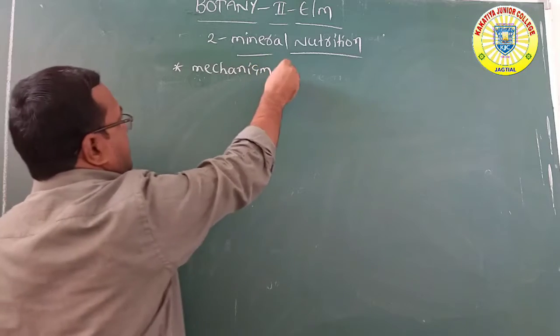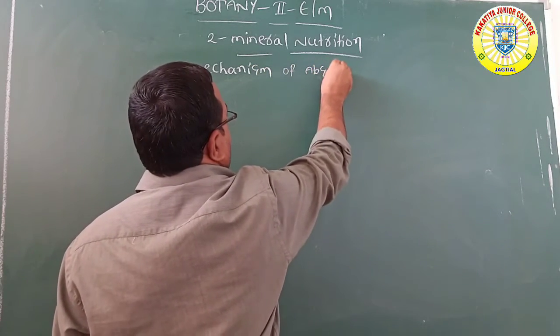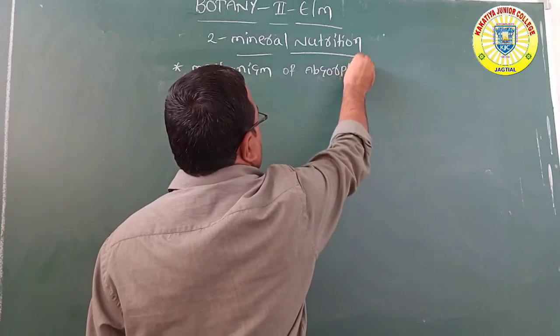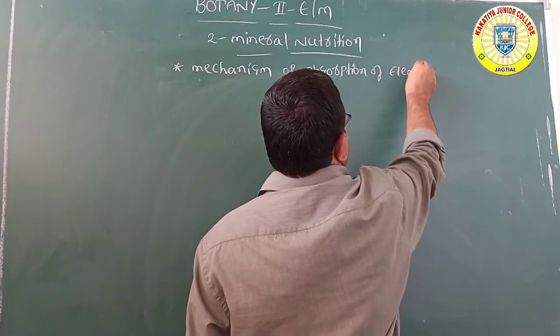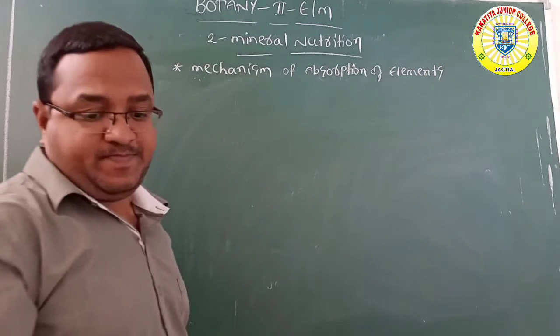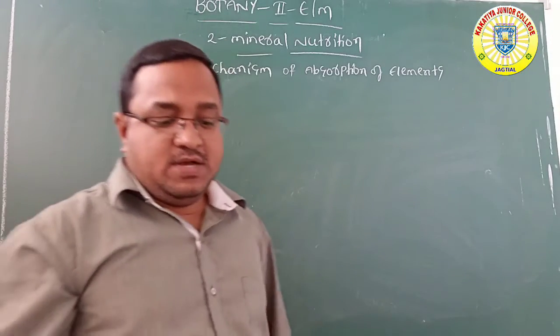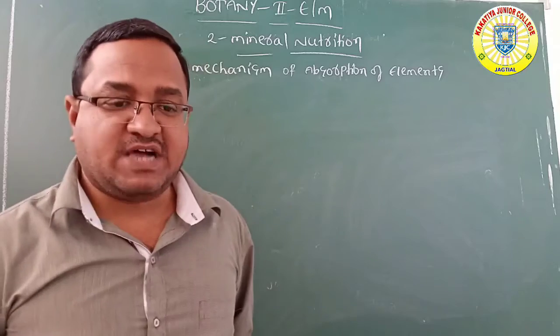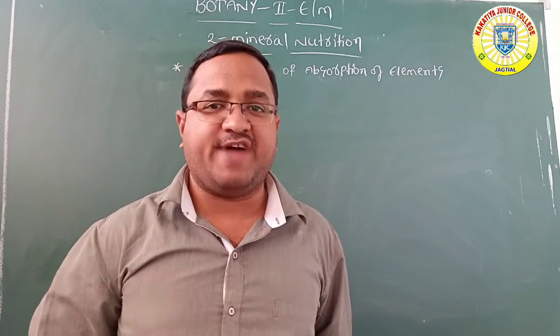Mechanism of absorption of elements. But what is the mechanism for absorption of elements? The process of absorption can be demarcated into two phases.